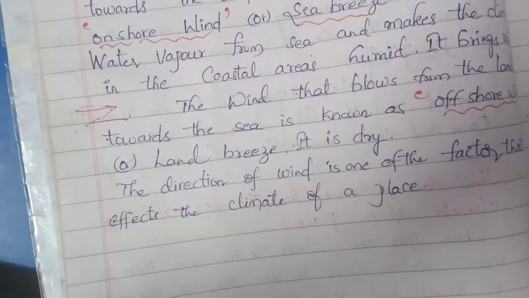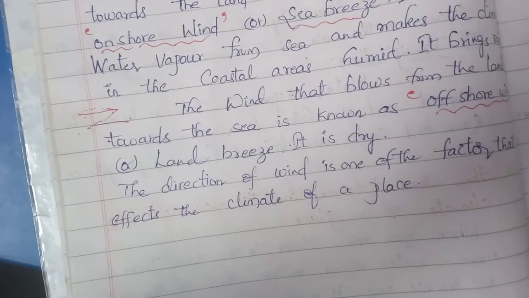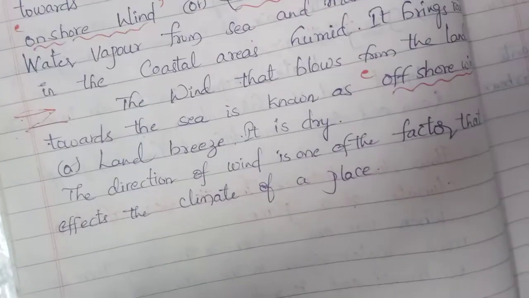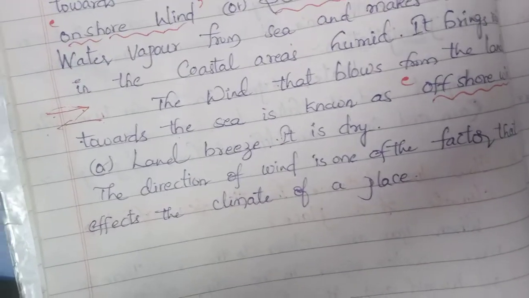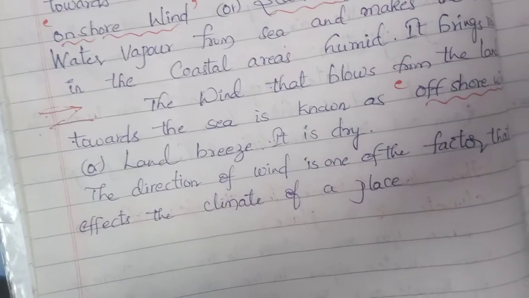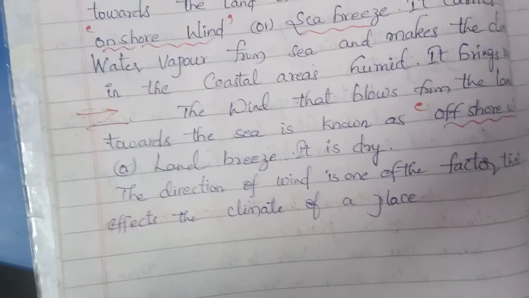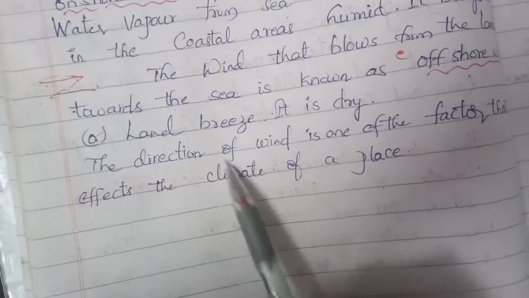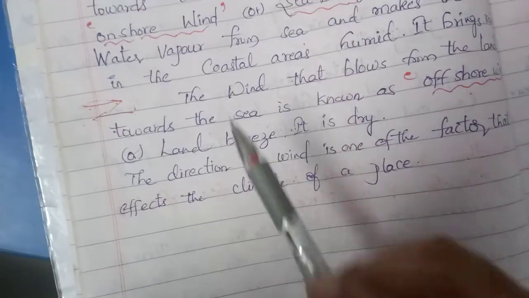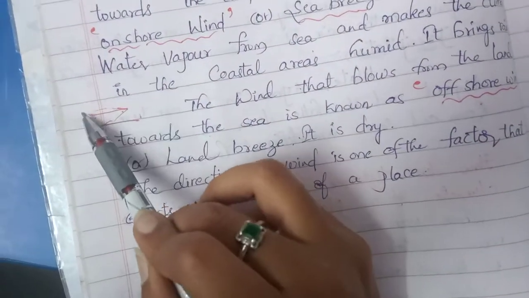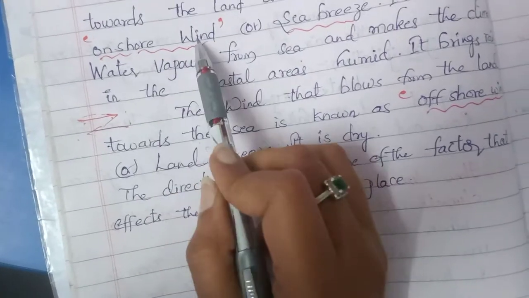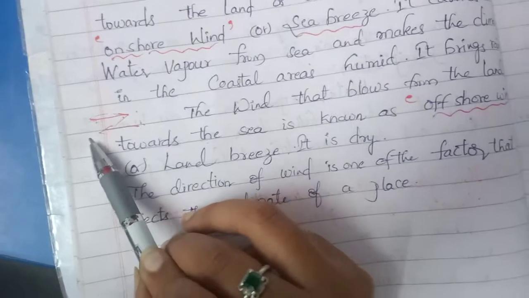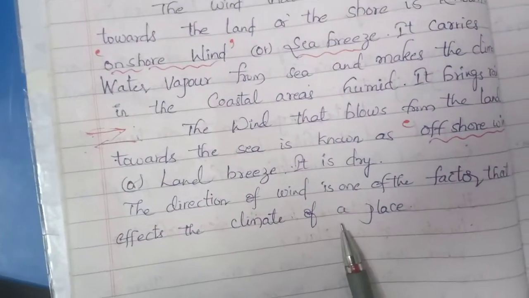We have so many reasons. Whether it is northern India or southern India or hilly region, plateau, plain, all these regions and reasons affect the climate of a place, and one of those reasons is direction of wind. So are you clear, children? Sea towards the land means onshore wind. Land towards the sea is offshore wind. This is about the first question, 4th Roman.